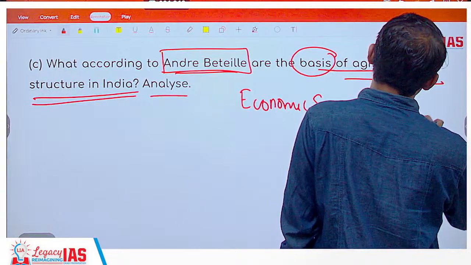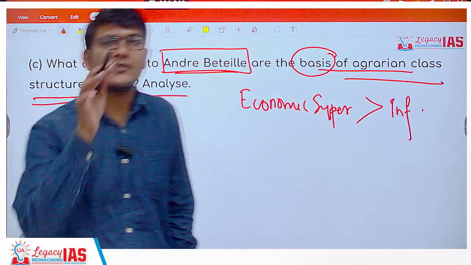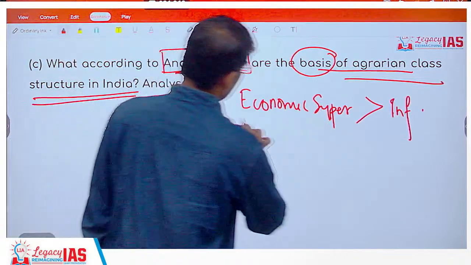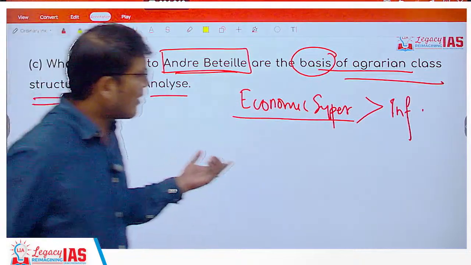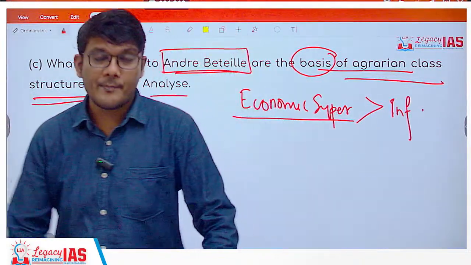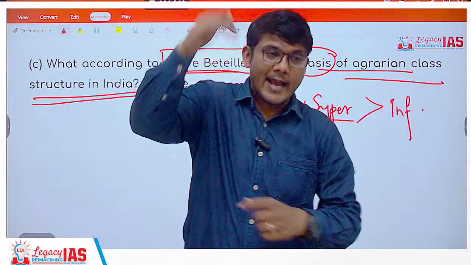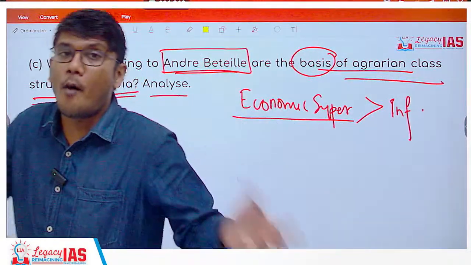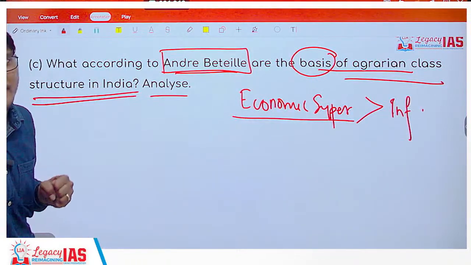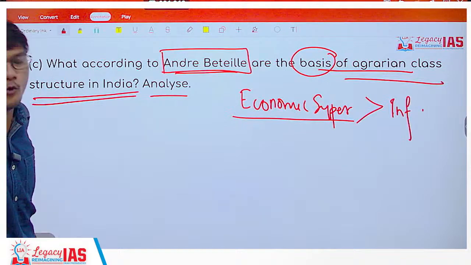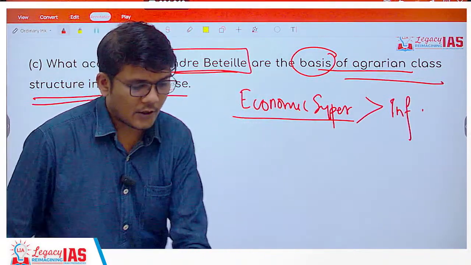than the one who is economically inferior. Andre Bete says no, not necessarily. You can be economically superior but of the lower caste. Someone would not be that superior economically but of the higher caste. So the power or the class where they lie, the hierarchy where they are situated will be a combination of these factors, and that together is going to decide. So this is how we approach this question, mention all these reasons for it and answer the particular question.